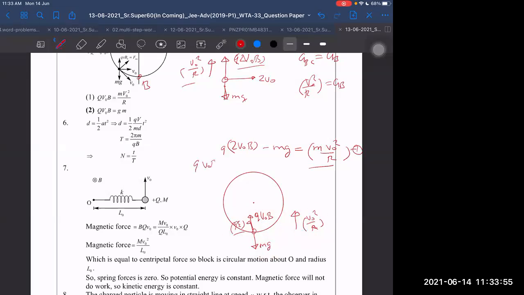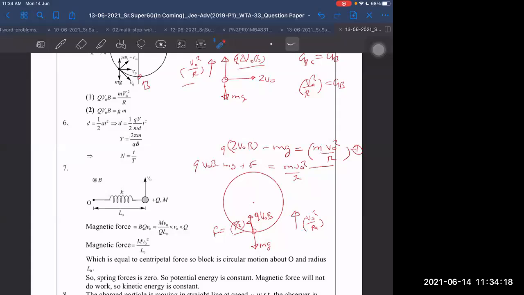Q into V naught B minus mg plus some additional force is equal to M into V naught square by R. I know what that additional force is. That additional force will be due to the conversion of part of magnetic field into electric field. Now how much it is converted we can tell directly. F is equal to QE, and if I compare this with the upper equation, then I know this QE should also be equal to Q into V naught into B.